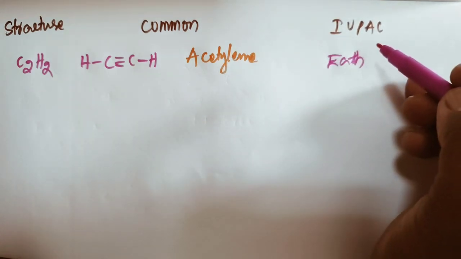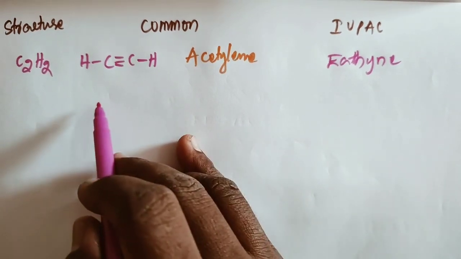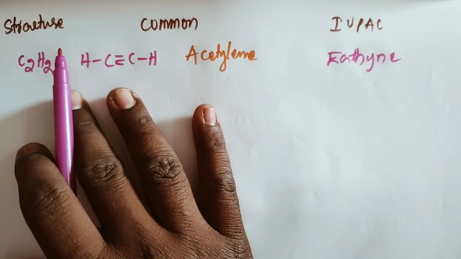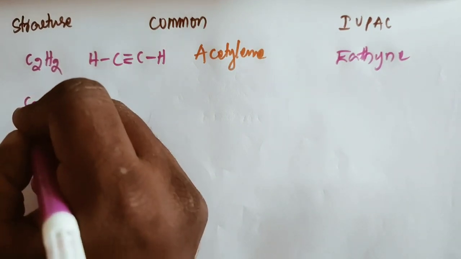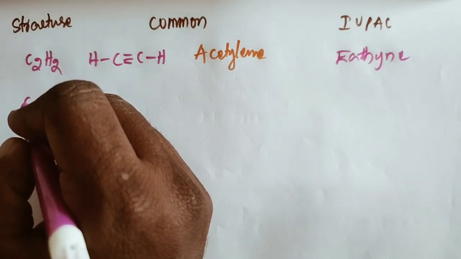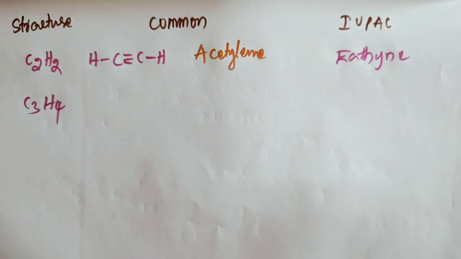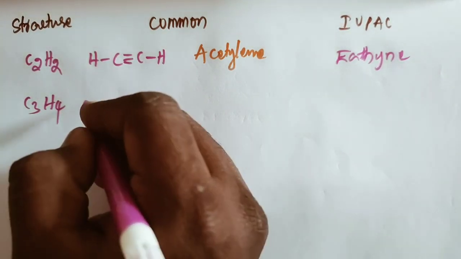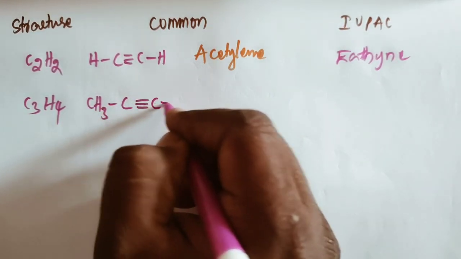Okay, prefix is eth and suffix is ine. Because of the triple bond, ethine, we call it ethine. Next, C3, CnH2n minus 2, C3H4. We write the structure of this compound as CH3 C triple bond CH.